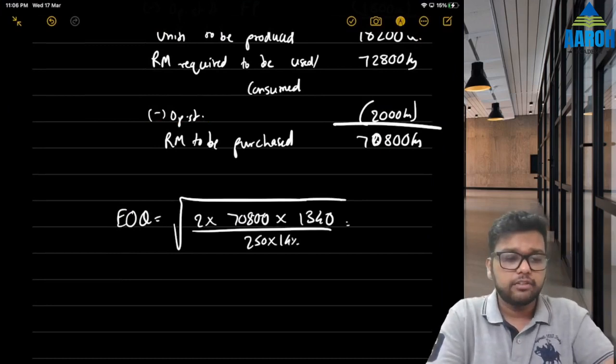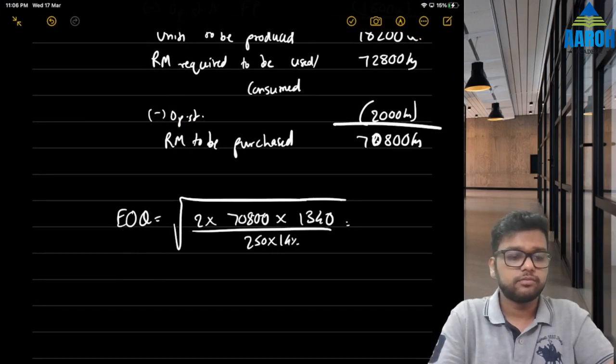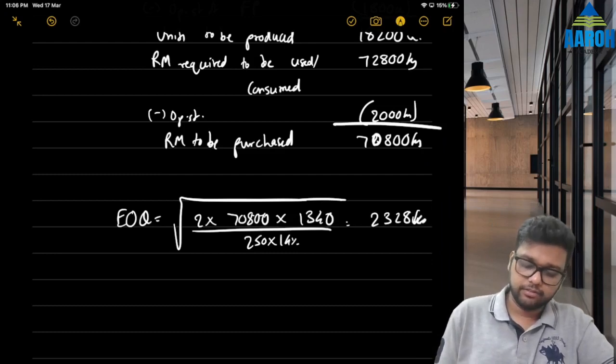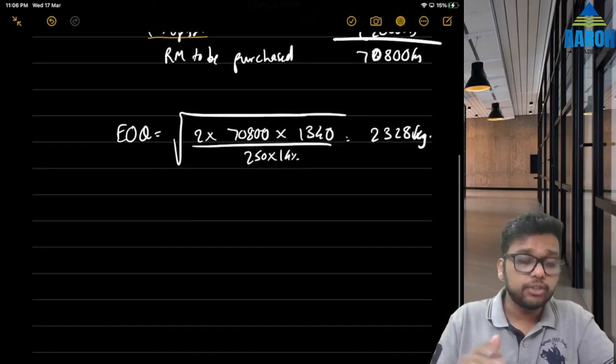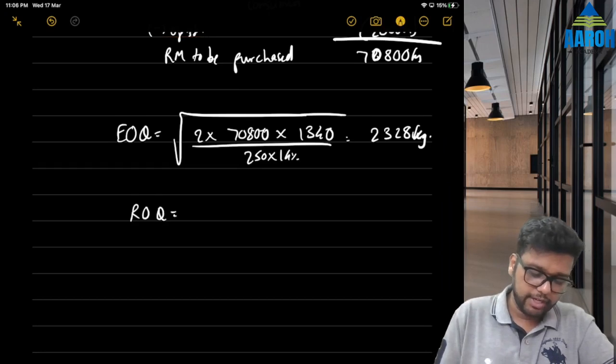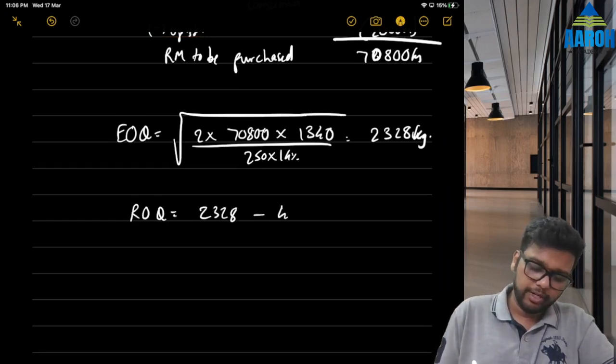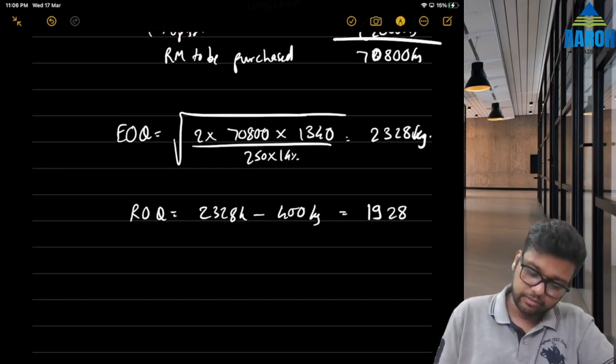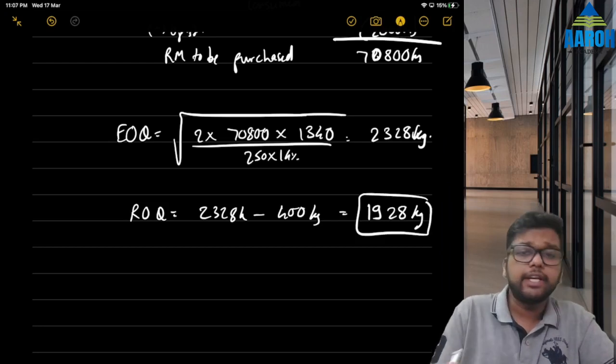Check how much is that? 2328 kgs. This is EOQ, but this is not our answer. Our ROQ is 400 less. So it will be 2328 minus 400 kgs, which will be 1928 kgs. So 1928 kgs is our ROQ, which is the answer to our first question.